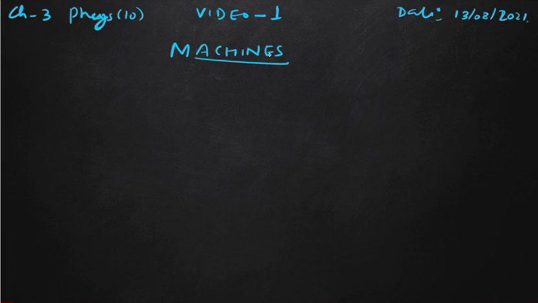Okay, so if we see in this age, this is the 21st century, in this age we can see that all the works, high-tech works, are done by machines. For the manufacturing of cars or vehicles or homes or mobiles, anything we see, they are all done by the machines. So machines have become a part of our life. So what does a machine generally do? A machine is generally employed to do some work which cannot be conveniently done without it.